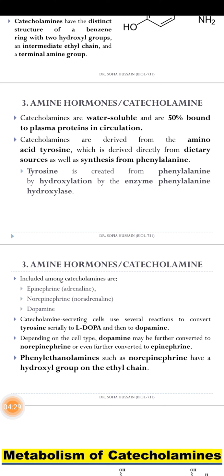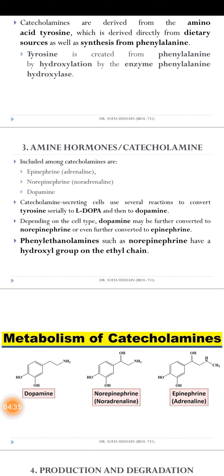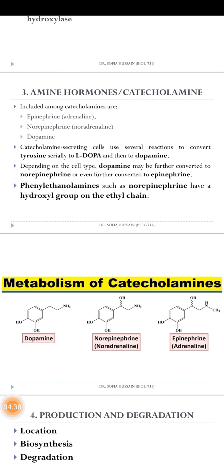Hydroxylation is done by the enzyme phenylalanine hydroxylase. Included among catecholamines are epinephrine, norepinephrine, and dopamine. These are used in several reactions to convert tyrosine to L-dopa and then to dopamine.